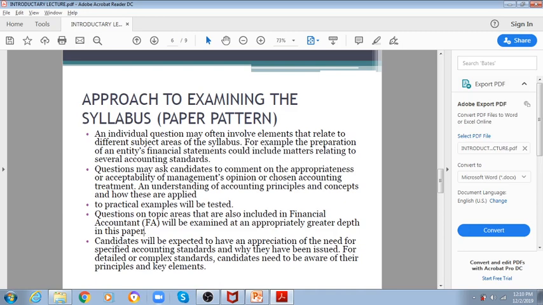The examiner can ask you about bank reconciliation here as well. The examiner can ask you about errors, and about control accounts. So you cannot ignore any area of financial accounting, and you have to remember those things as well.